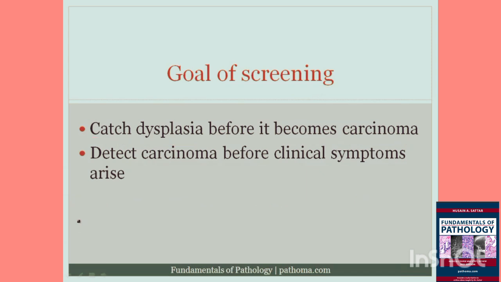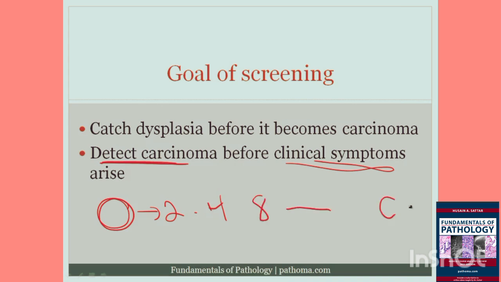Another, separate goal of screening is to detect carcinoma before clinical symptoms arise. So if this is the cancer, and it's one cell, and it's going to divide into 2, and then 4, and then 8, and eventually produce clinical symptoms, what we'd like to do in screening is, rather than catching the tumor after it produces clinical symptoms, catch the tumor earlier, before it produces clinical symptoms, and that would be a goal of screening.